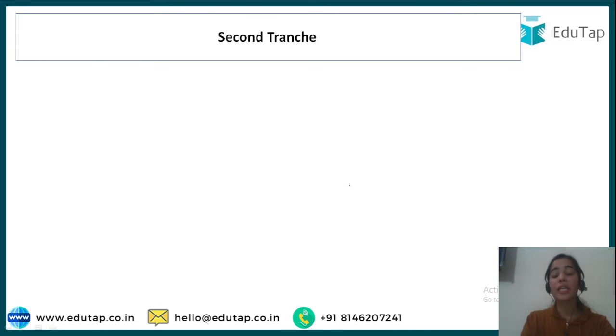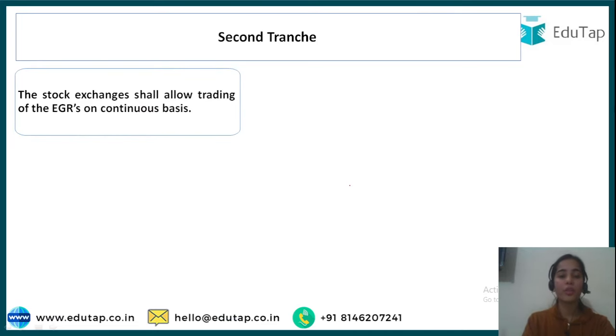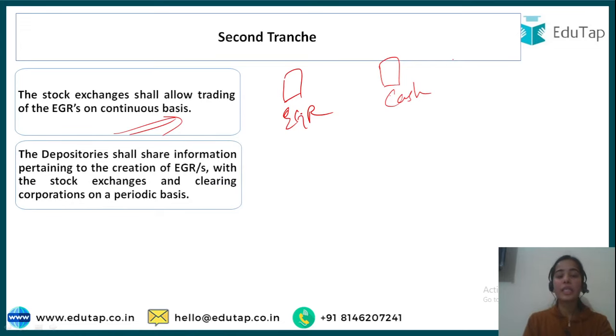Second tranche means the trading of the EGRs. The stock exchanges shall allow trading of the EGRs on a continuous basis. That is, if a person that has the EGR does not want to keep the EGR, he does not even want the physical gold, so he wants to sell, and the other investor wants to buy the EGR that has the cash. Okay, so continuously this kind of trading can happen.